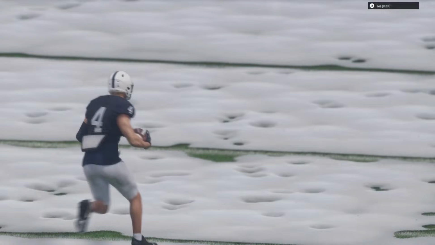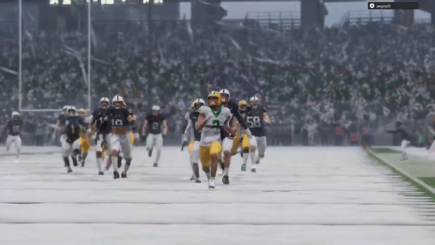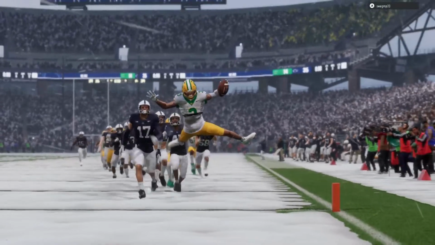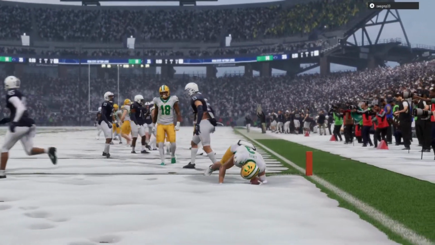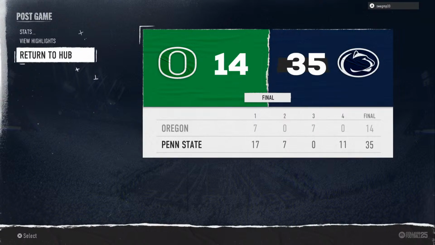At the end of the day, I think good teams find ways to win games. And over these last 2 games, it hasn't always been easy. They've had to overcome some adversity, but at the end of the day, they were able to step up, make the plays necessary, and do that. Very, very impressive. That's going to do it for us.